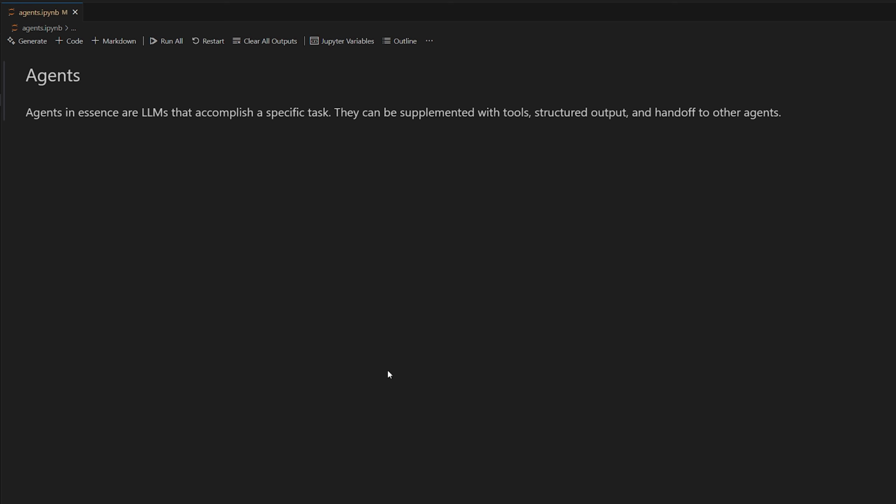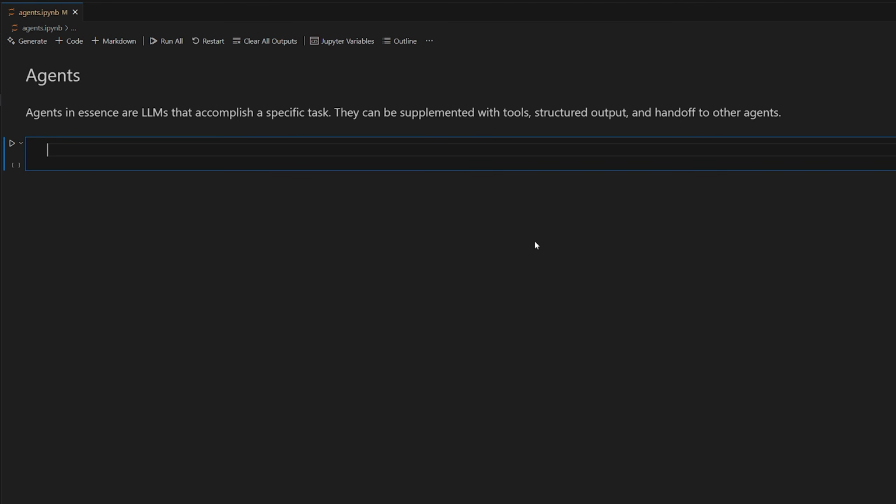So agents in essence are large language models that accomplish a specific task. It's a pretty broad definition, so they can be supplemented with tools, structured output, and also hand off to other agents to work together. So we'll be learning about those things. So it's basically just an abstraction over the regular GPT that unlocks more capability.